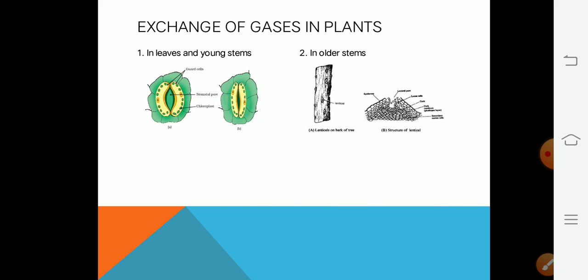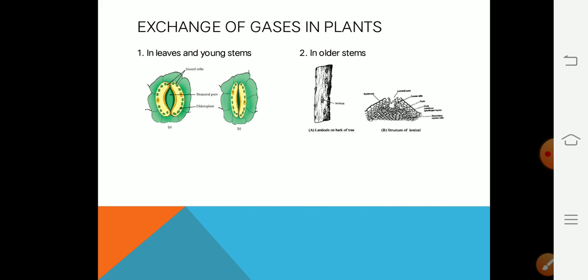But during the night, no photosynthesis takes place, there is no production of oxygen, and the plants require oxygen for respiration and they produce carbon dioxide. So during the night, the gas rich in carbon dioxide comes outside from the stomata.